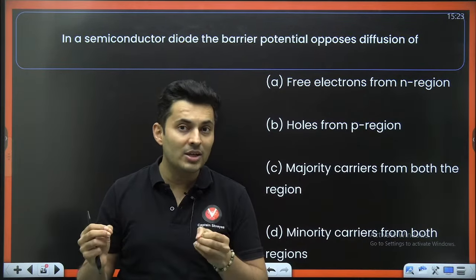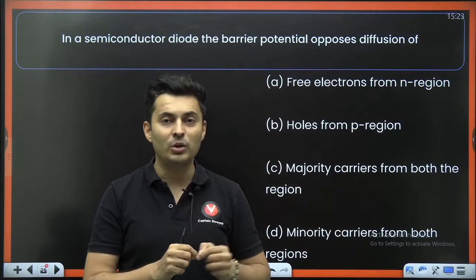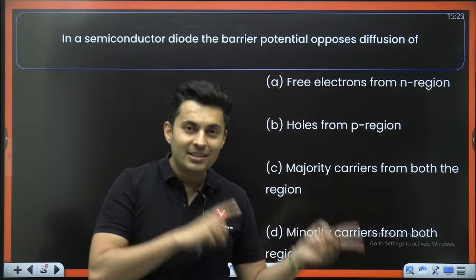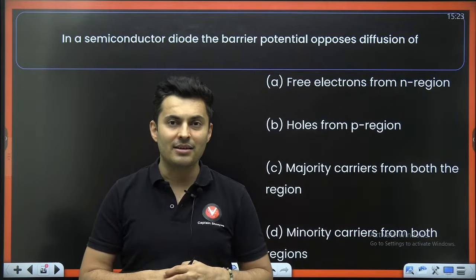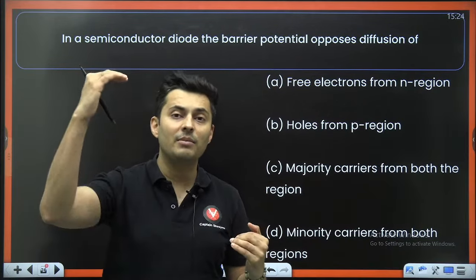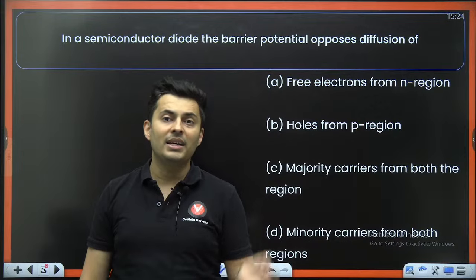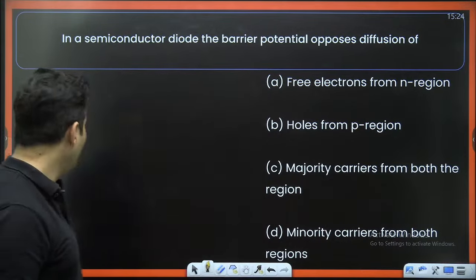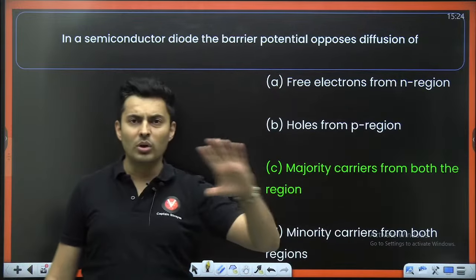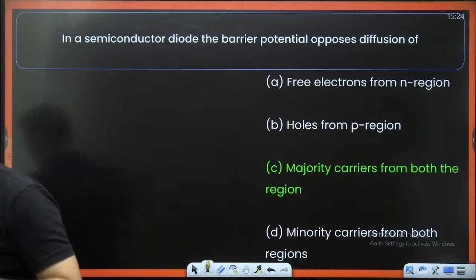Diffusion is for majority charge carriers. In N, what is majority? Electrons. Those electrons go from N to P. In P type, what is majority? Holes. They diffuse from P to N. So diffusion is always associated with whatever is there in majority. Drift is always associated with minority. So diffusion will be for majority charge carriers from both P type as well as N type. That is option C.